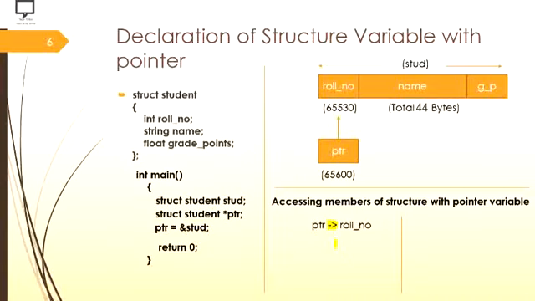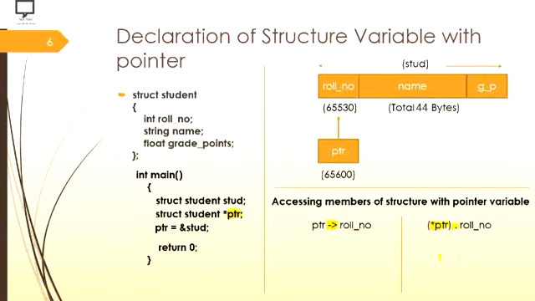But now the same thing we can do like this, that is with the help of the dot operator, but you need to keep in mind that you have to use value at the address PTR. With the help of value at the address PTR, that is the pointer variable name, because our variable name is PTR, we can access the same field with the help of the dot operator.